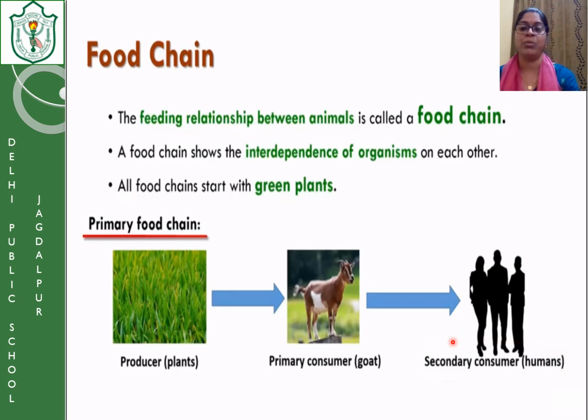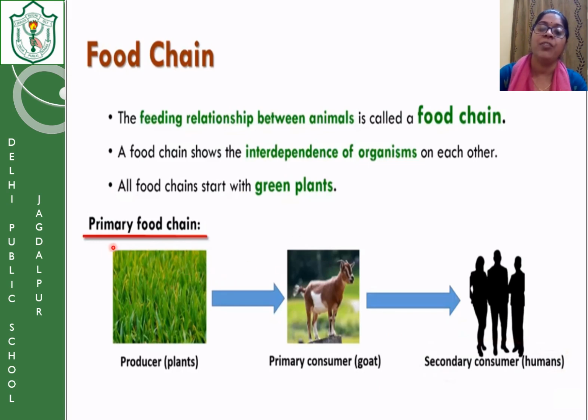And in a food chain there should not be more than 5 members. Like suppose a plant is eaten by the grasshopper, the grasshopper is eaten by the frog, the frog is eaten by a snake, the snake is eaten by the eagle, the eagle is eaten by a lion. Okay, why? Because when energy is transferred from one member to another member of the food chain, the energy transferred is very less, only 10%.